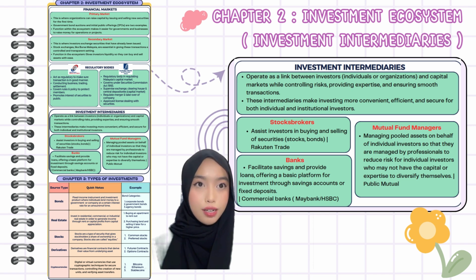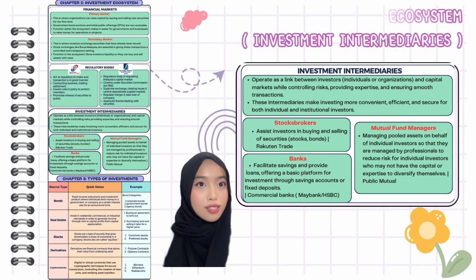Investment intermediaries operate as a link between investors and the capital market. They help to manage risk, provide expertise, and ensure smooth transactions for institutions and individuals. Stockbrokers, banks, and mutual fund managers are types of investment intermediaries. For example, Rakuten Trade helps investors to buy and sell stocks and bonds.